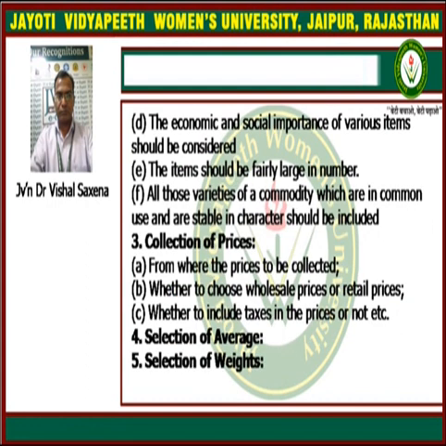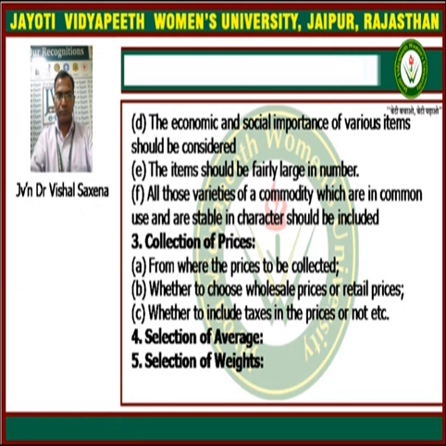D, the economic and the social importance of various items should be considered. Next, the items should be fairly large in number. And point F, all those varieties of a commodity which are in common use and are stable in character should be included. Third point is collection of prices.